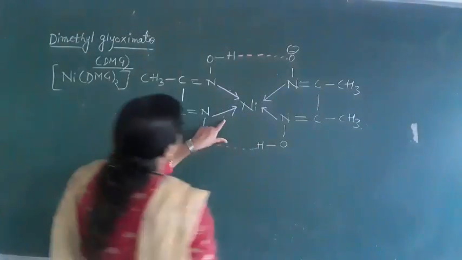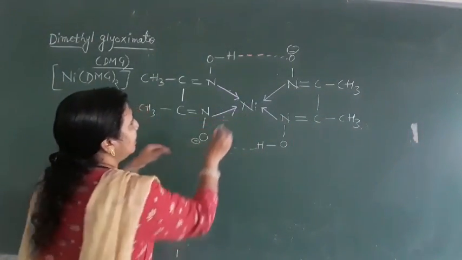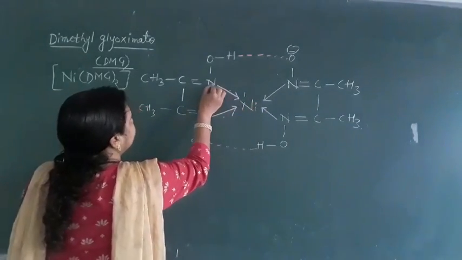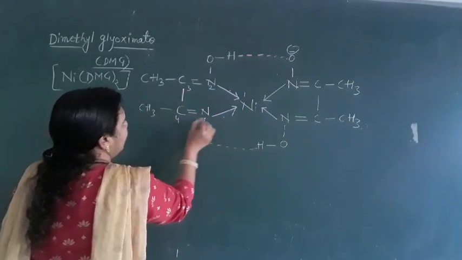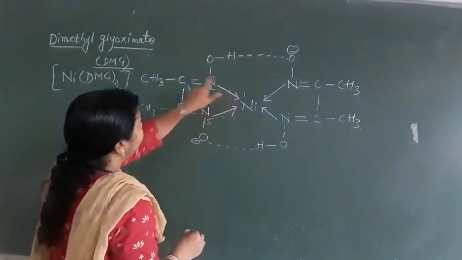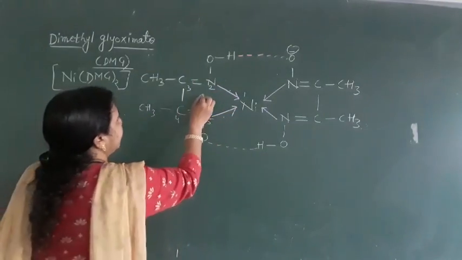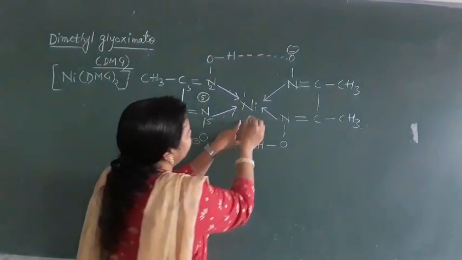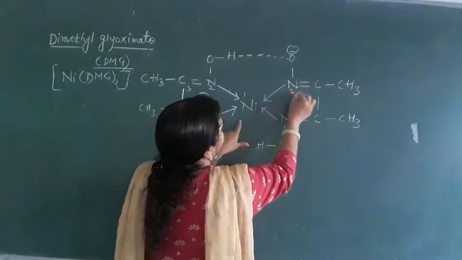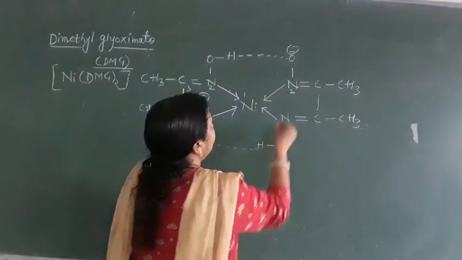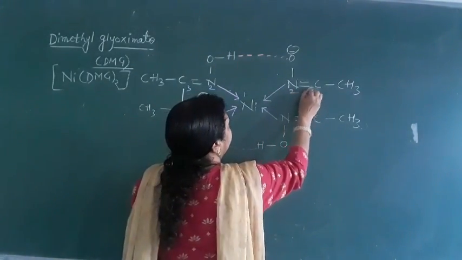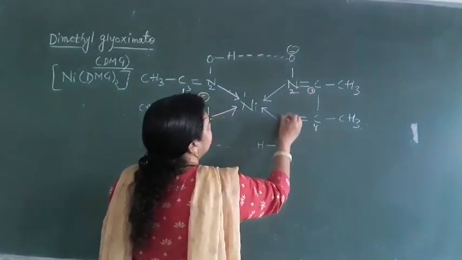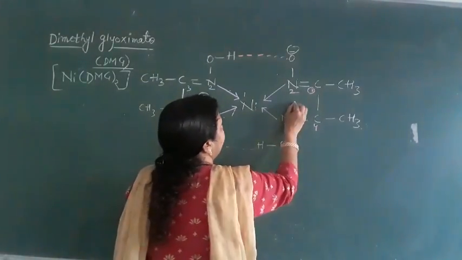This is one ring formed from this nickel: 1, 2, 3, 4, 5. This is a 5-member ring. Similarly on this side, 1, 2, 3, 4, 5. So this is a 5-member ring on this side.